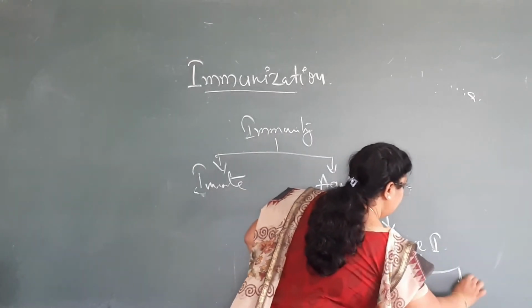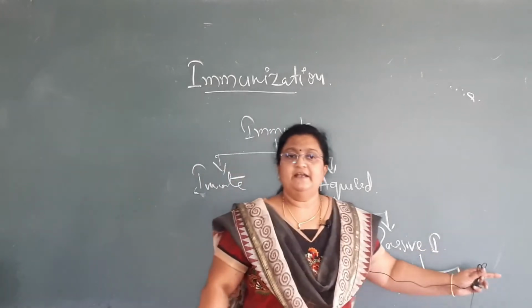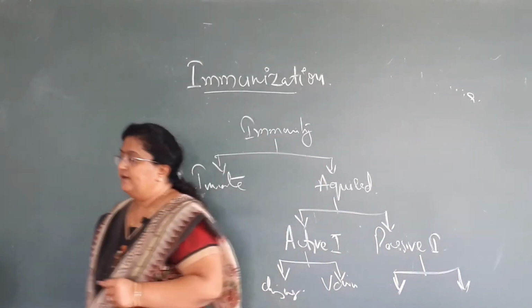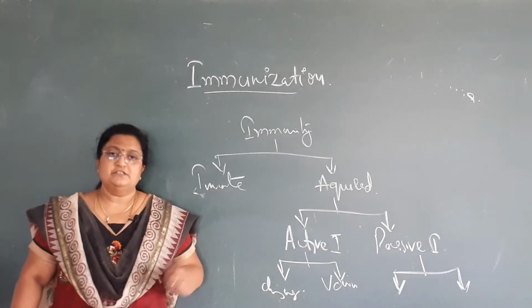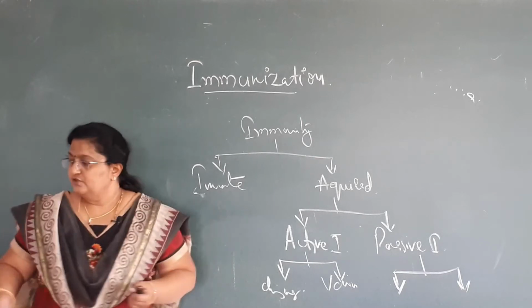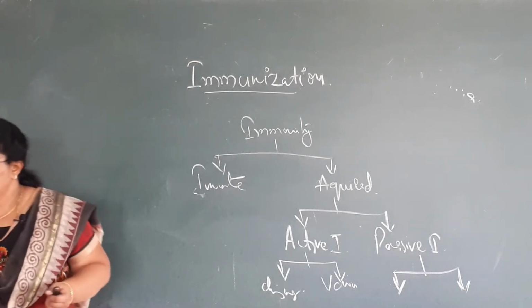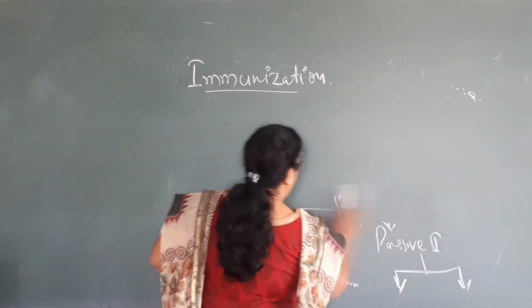One, passed on from mother to child. Second variety is artificially receiving the antibodies, maybe through injections or immunoglobulin suspensions. Okay, so this is immunity. Now I'll go for the main topic, vaccination.